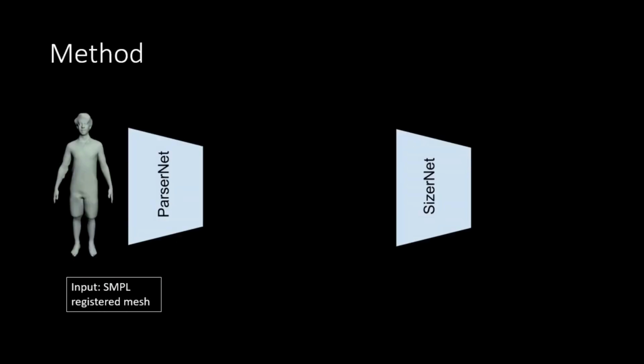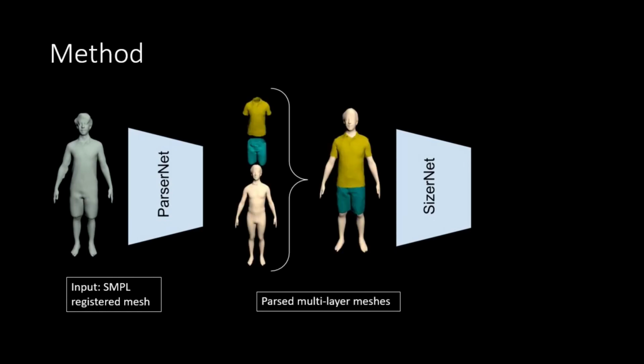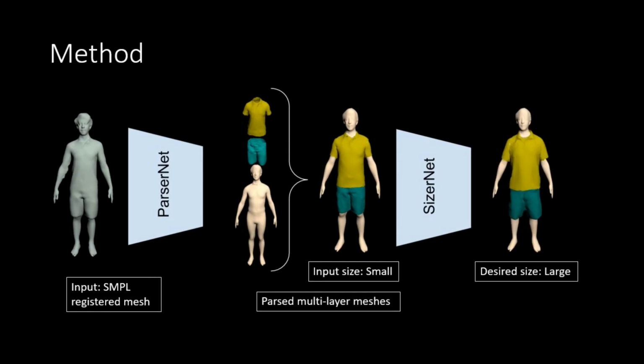Our proposed method is a tandem of two modules, namely ParserNet and SizerNet. ParserNet converts the SMPL registered meshes of a scan to multi-layered meshes of clothing and detailed body shape under clothing, without the need of scan segmentation during inference, which is a challenging problem in itself. SizerNet is a size-sensitive clothing model which predicts the deformation in garments conditioned on body shape and garment size. With this whole module, one can edit the garment meshes directly from a single mesh representation. We now present the results of our method.